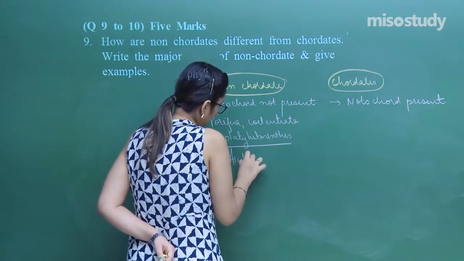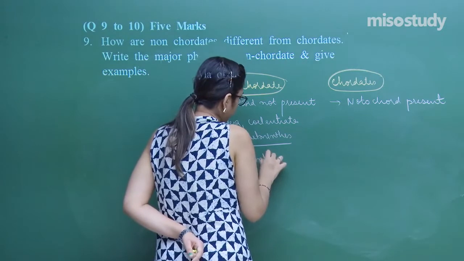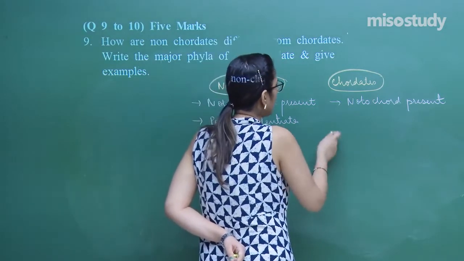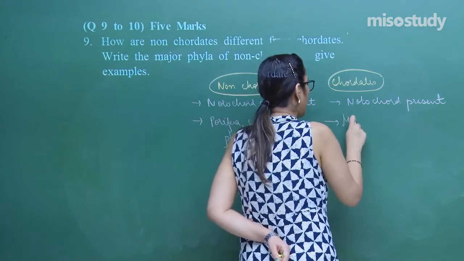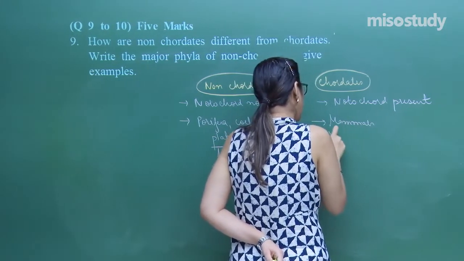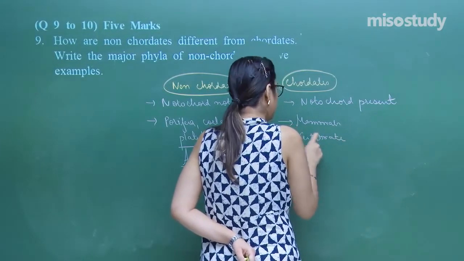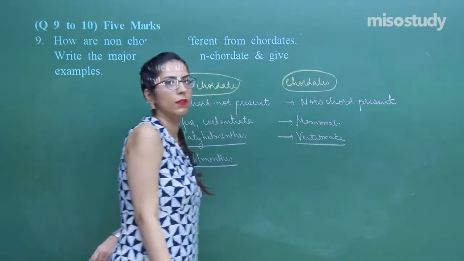Asclepianthus, whereas the chordates, we have an example of mammals, we have an example of vertebrate, etc. Right?